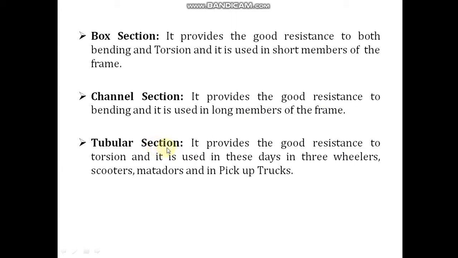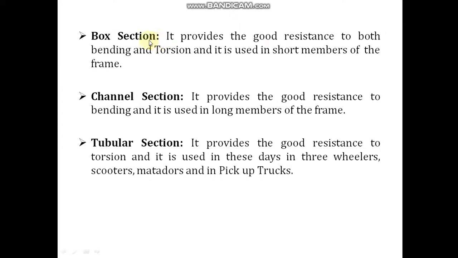Now coming to the tubular section, it provides good resistance to torsion, and these days it is used in three wheelers such as scooter, matador and pickup trucks, and also you can say the auto.